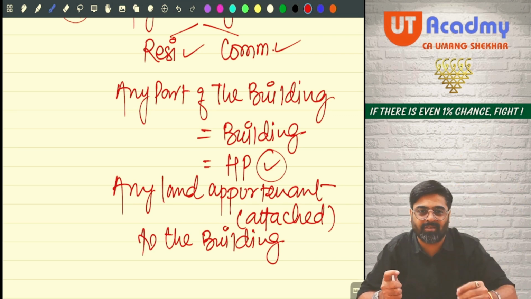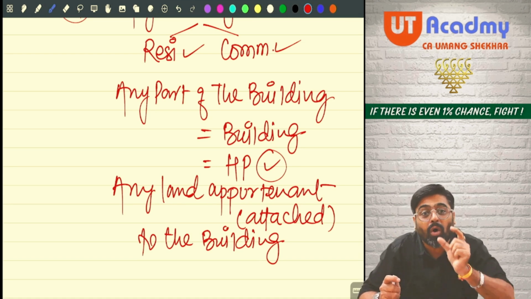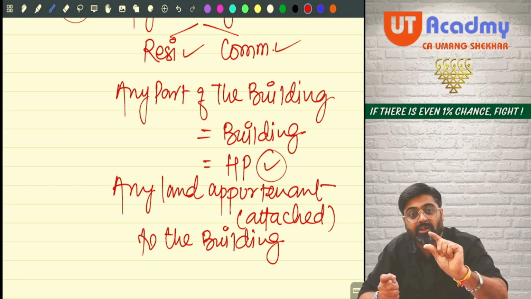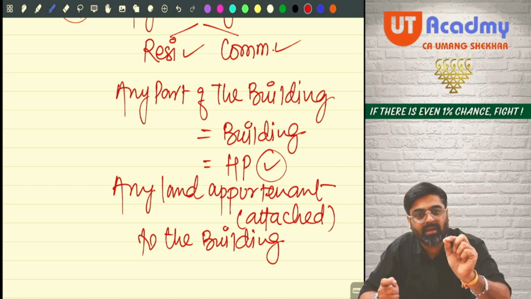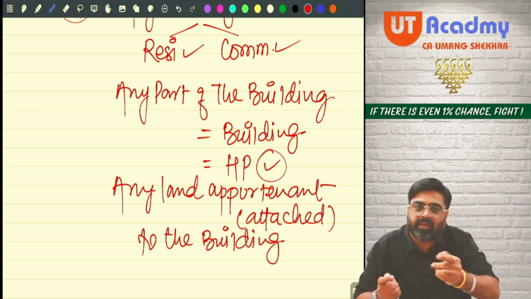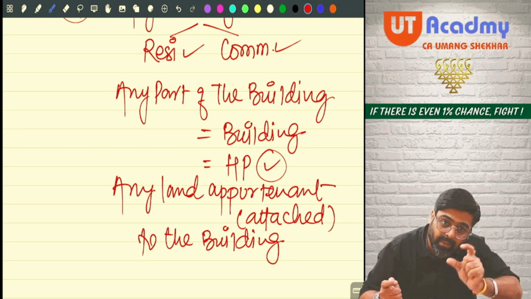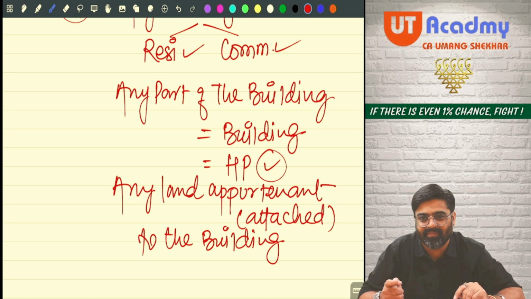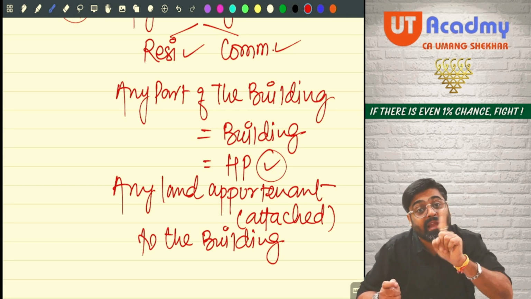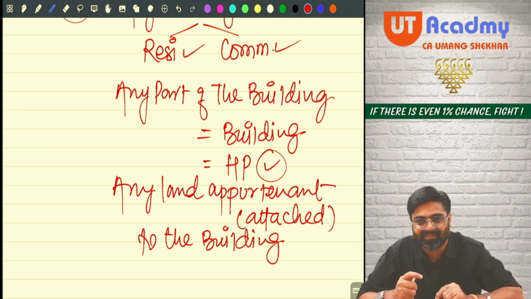A garden space is there. A parking space is there. Yes or no? So all such lands which are connected or attached to the building in such a way that their own existence is not there, they are connected in such a way with the building that it is a part and parcel of that structure, part and parcel of that building only. I am not talking about any land. I am talking only about the land which is appurtenant to building.